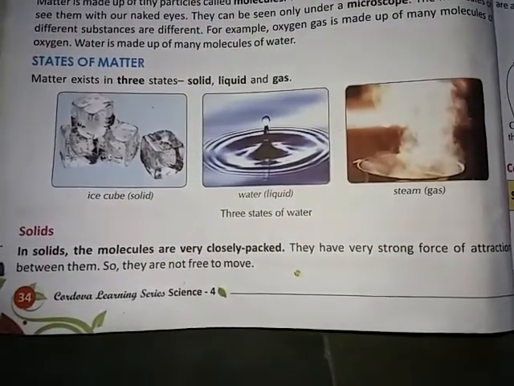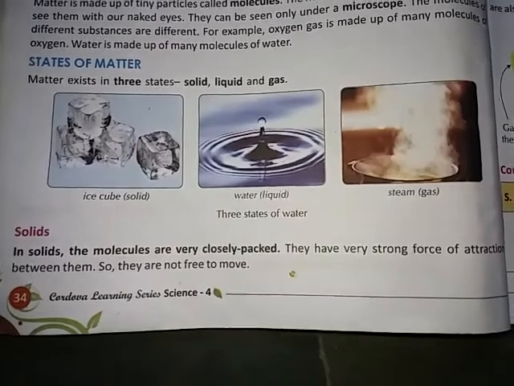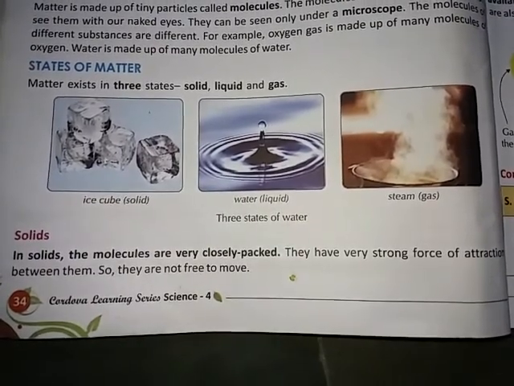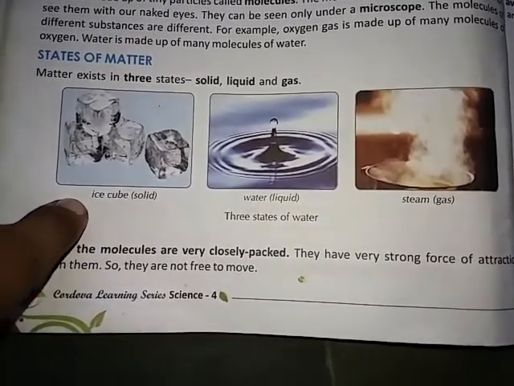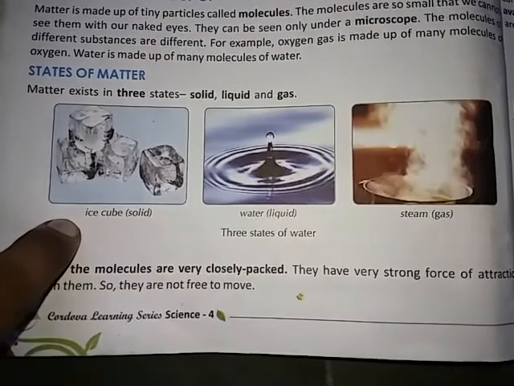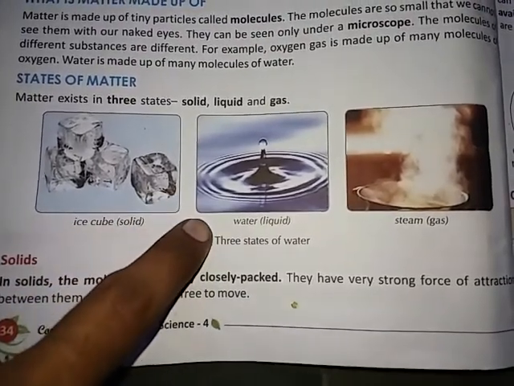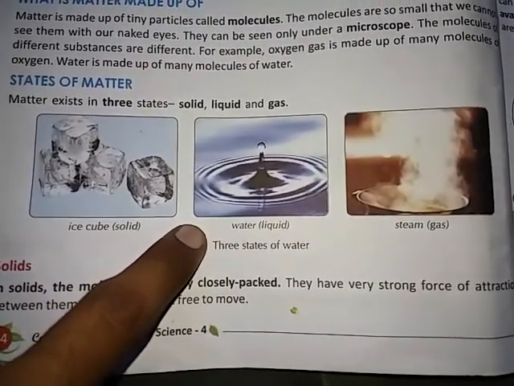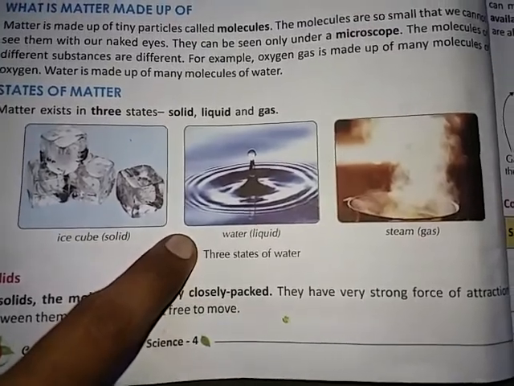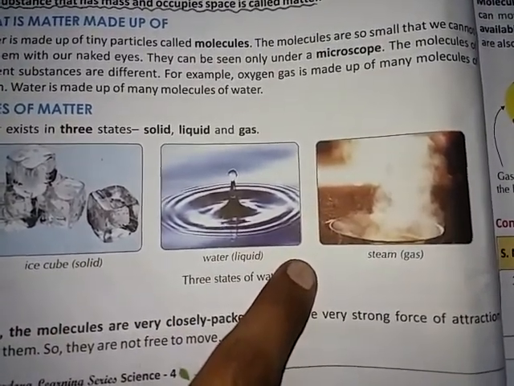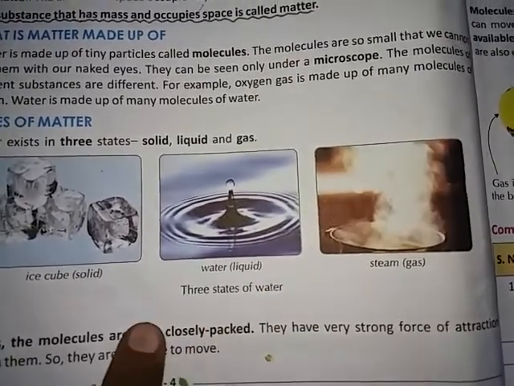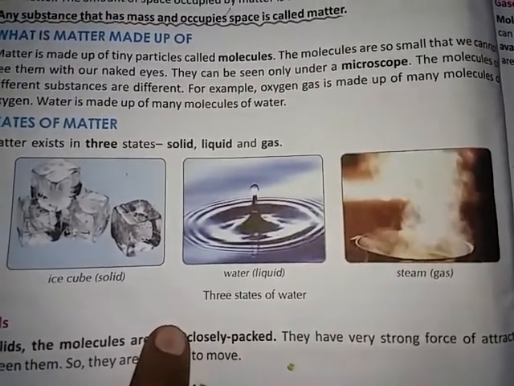States of matter. Matter exists in three states: solid, liquid and gas. Dear students, this is the first picture of an ice cube, and that is in solid form. Okay. This is the second picture of water. It is in liquid form. And this is the third picture of steam. This is in gas form. Okay. So we have three states of water.